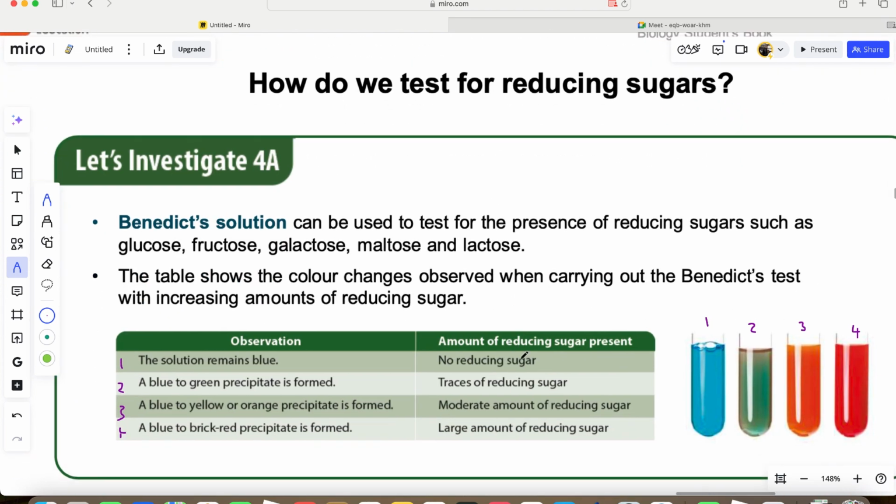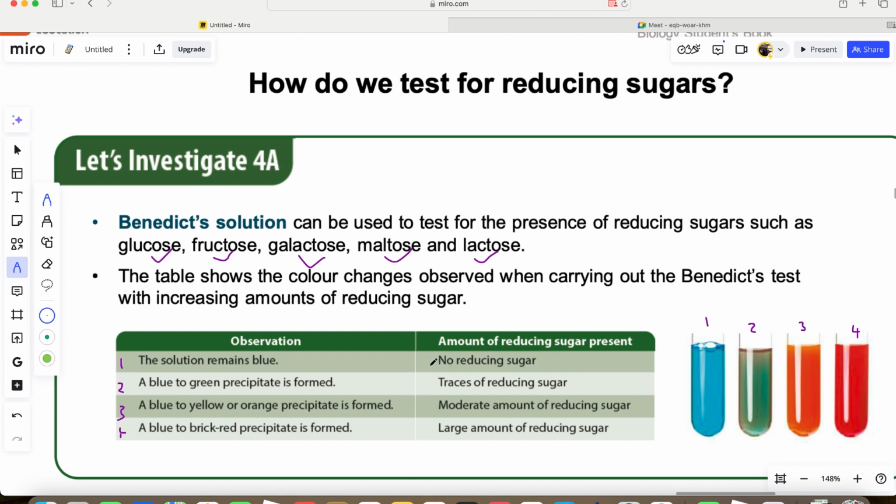So when you add this Benedict solution to it and it remains blue, it means there is no sugar in that substance. When the blue solution remains, it means there is no sugar in that substance. So we use Benedict solution to test for both glucose and fructose. These two are simple sugars. Galactose, maltose, and lactose are double sugars. Any of these we can add the Benedict solution to.